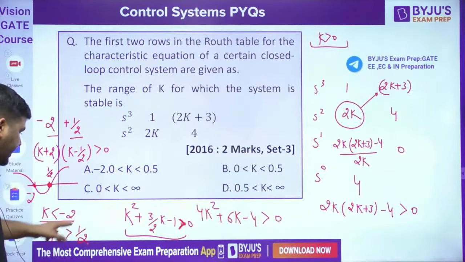That is the common range. Answer is Delhi. Okay, answer is Delhi. K has to be greater than half. This is the common range. Okay, so please check it. Let's come to the next question, guys.